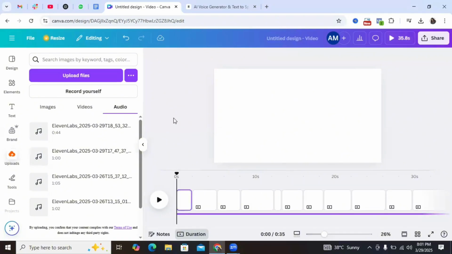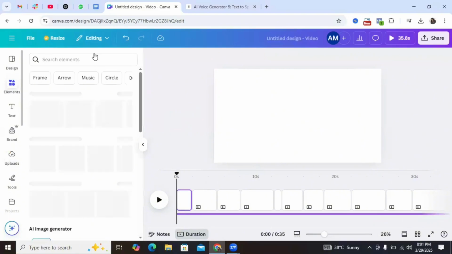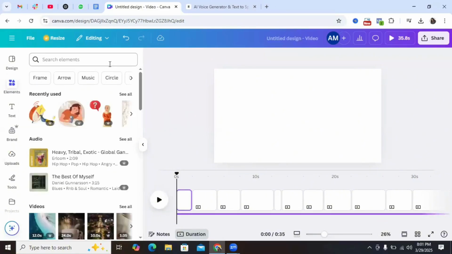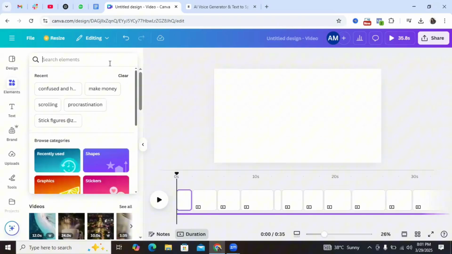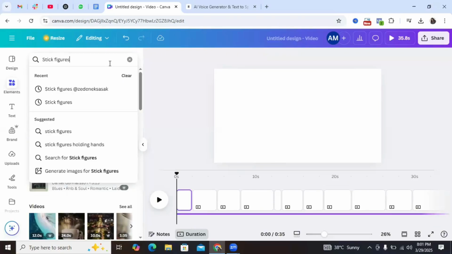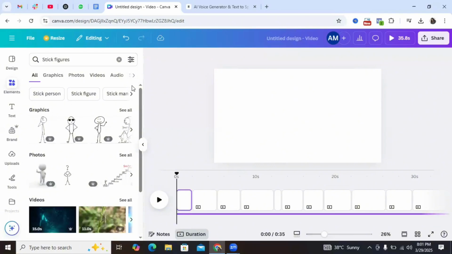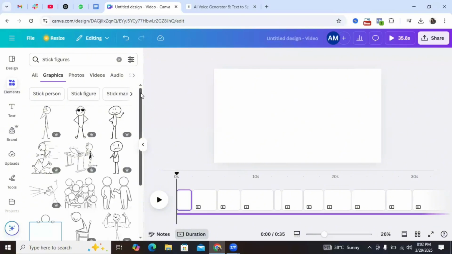All right, so after you have split the page to align with the audio, the next thing I'm going to do now is to go to the Elements tab of Canva, and we're now going to start creating the stick images, right? So I'm simply going to come to the search tab and then I'll search for stick figures. Click on enter and you're going to see different stick figures. And we're going to be using the graphic stick figure styles, not images or photos or audio, right? So I'm going to click on graphics and then it's going to give us more graphic styles of stick figures.